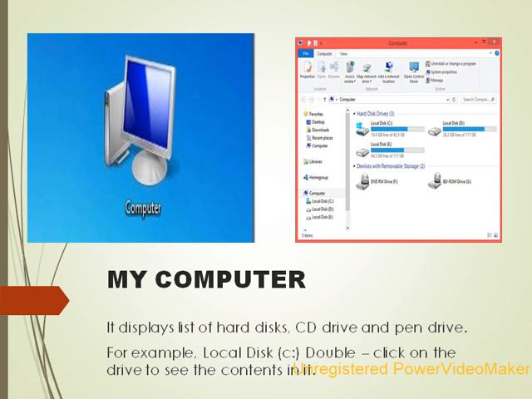In that you can see local disk C colon, local disk D colon, and whichever device is attached to it, that is a pen drive or CD. In that way it gives a list. One is the desktop icon and the other is the window that opens when you double click on it, as shown in the picture.